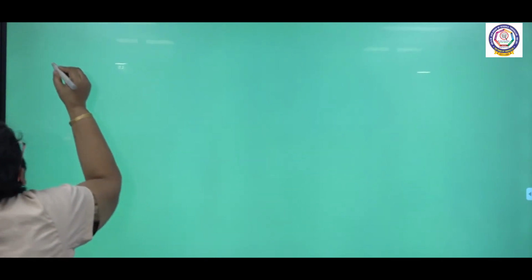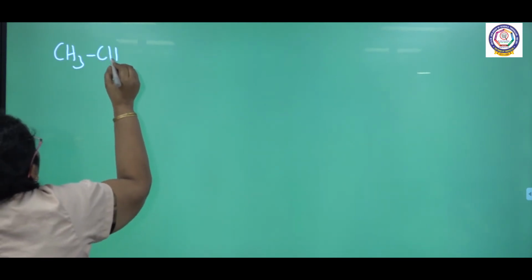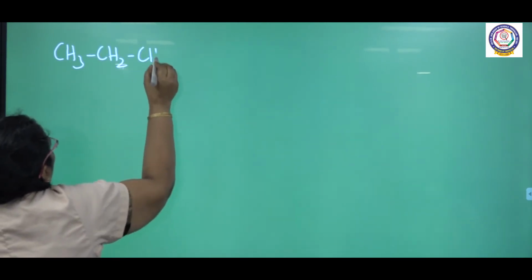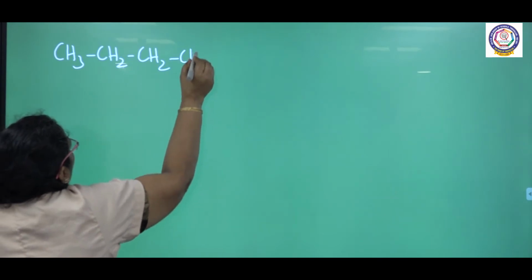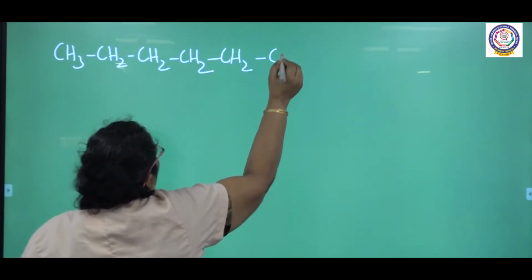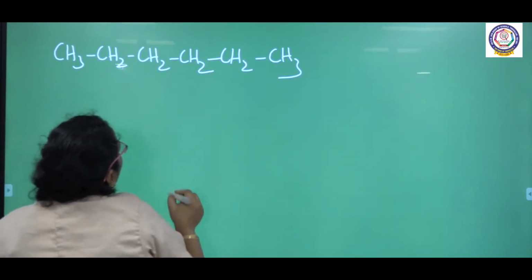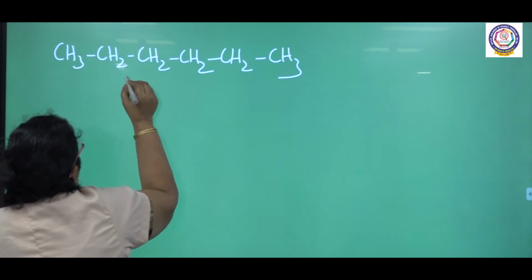To start with, I am going to write n-hexane, CH3, CH2, CH2, CH2, CH2, CH3. Count the number of carbon. There are 6 carbon totally. So what is the name of this compound? Hexane.